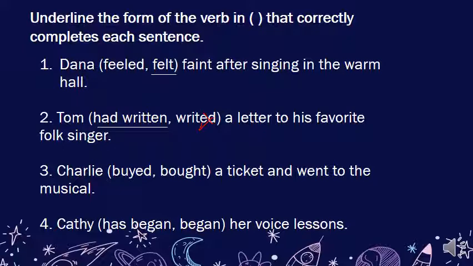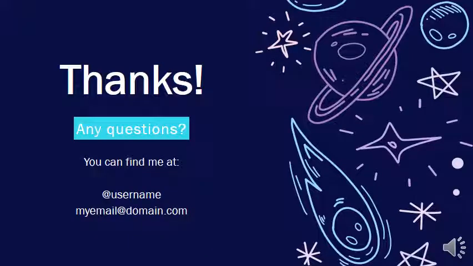Charlie bought or buyed? It's an irregular verb. And Kathy has began or begun? It must be has begun with a U.